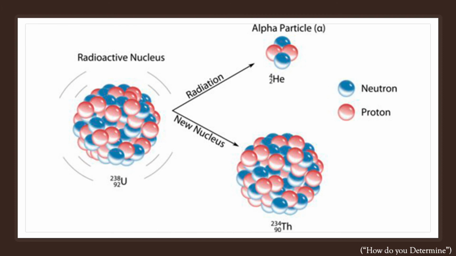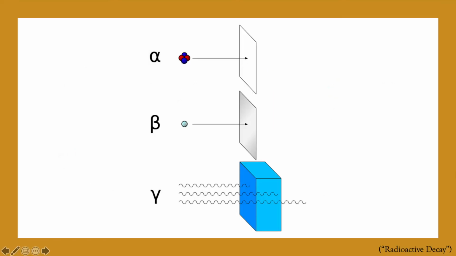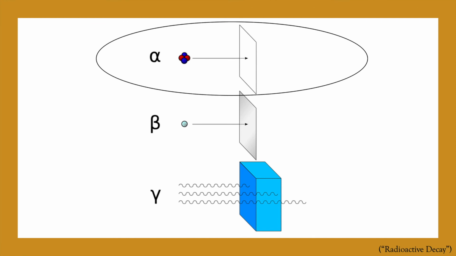An example of alpha decay is the loss of a helium nucleus in uranium that holds 92 protons, which then becomes thorium, an element with 90 protons. Alpha particles, or the positively charged nucleus of a helium atom emitted from an unstable nucleus, are perhaps the weakest form of radiation, not even able to penetrate a piece of paper.